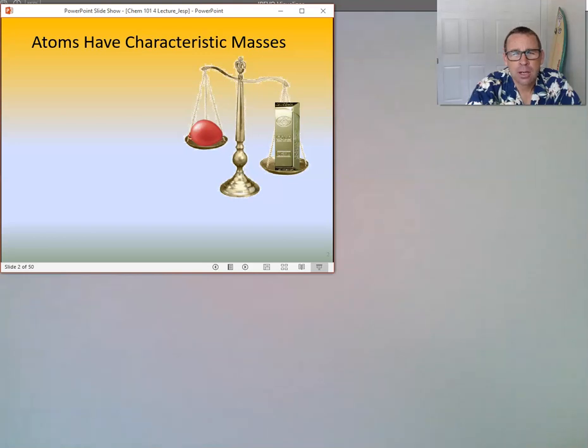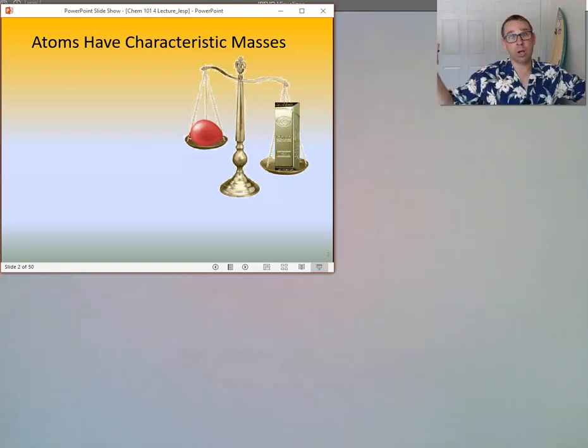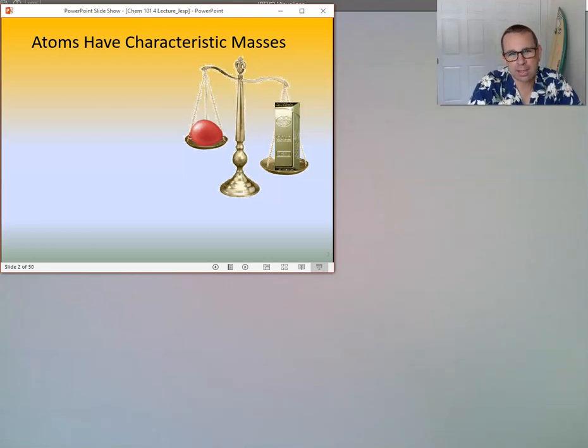Now, if I needed enough helium to actually have 1 gram worth of mass, I would need a huge volume of helium because helium has a very low mass, right? To get a gram of gold, I would just need a little tiny bit, right? But they would still have the same mass, which is 1 gram.